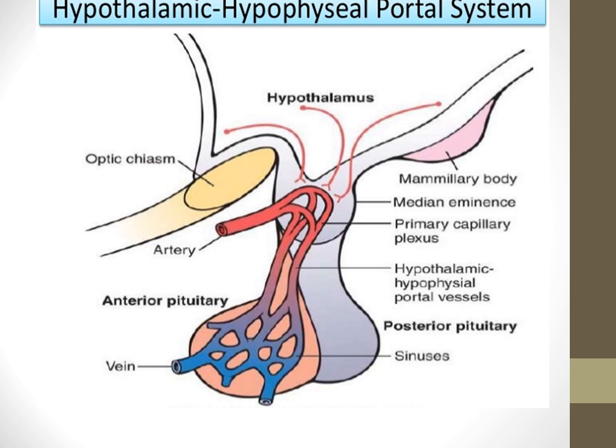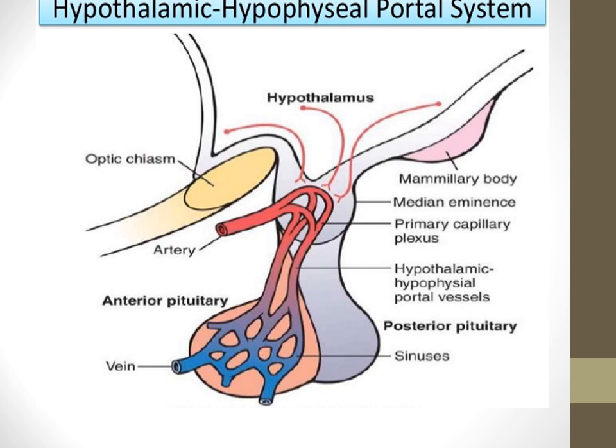So next is the hypothalamic-hypophyseal portal system. The anterior pituitary is a highly vascular gland with extensive capillary sinuses among the glandular cells. Almost all the blood that enters these sinuses passes first through another capillary bed in the lower hypothalamus. The blood then flows through the small hypothalamic-hypophyseal portal vessels into the anterior pituitary sinuses.